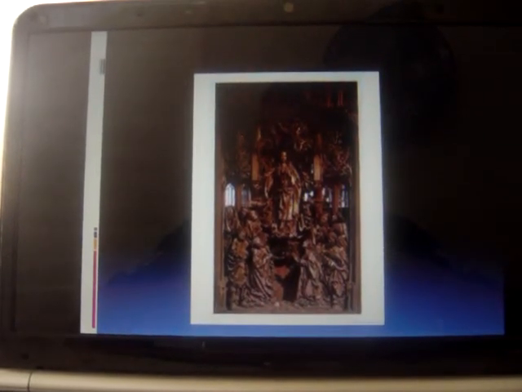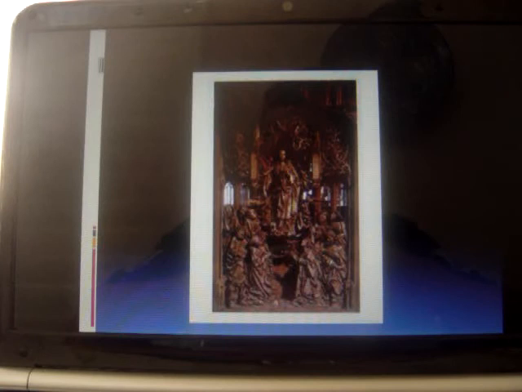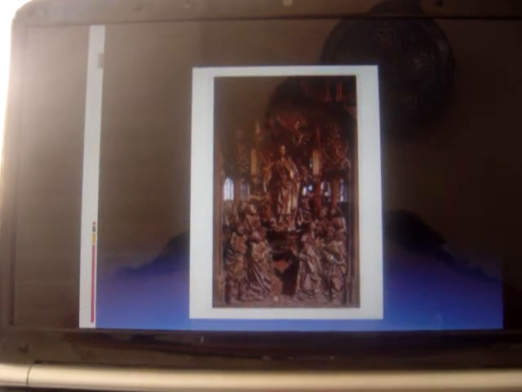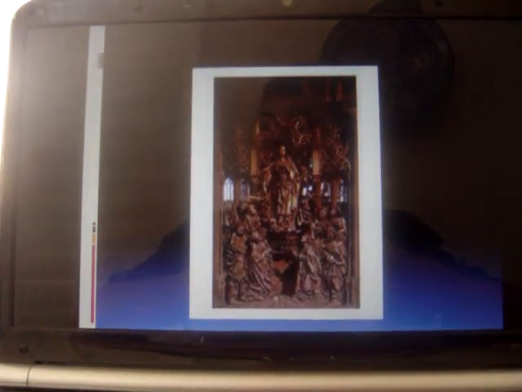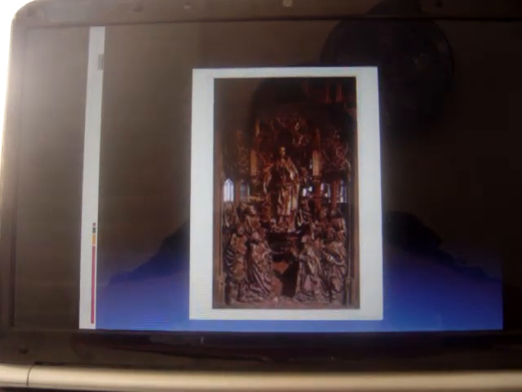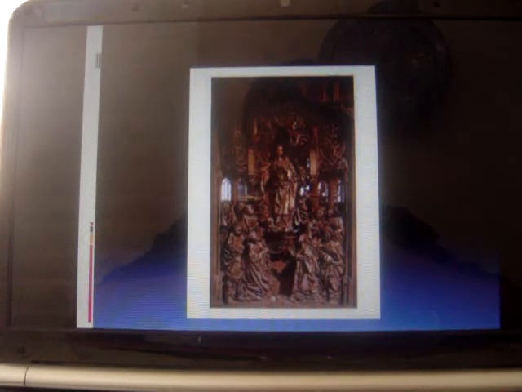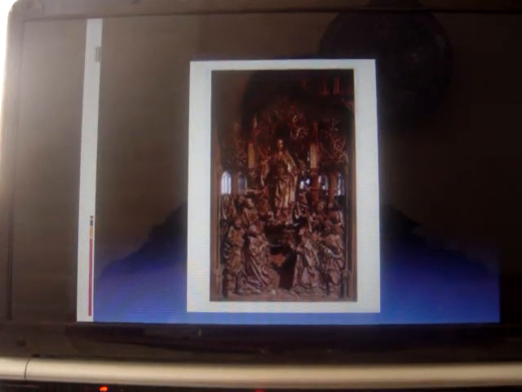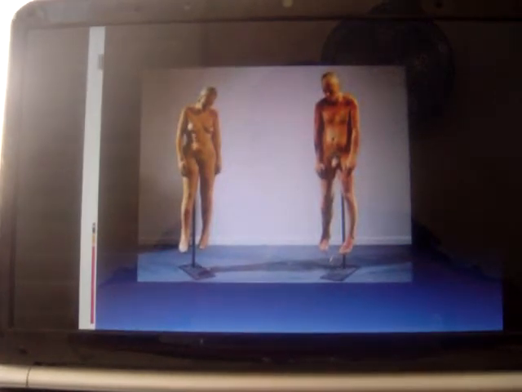Tilman Riemenschneider and the Assumption of the Virgin. Tilman Riemenschneider depicted the Virgin's Assumption to the heavens in the center of the Creglingen altarpiece. Gothic forms were incorporated into this altarpiece. This is the Assumption of Mary. And the drapery makes it appear that the sculpture never stops moving, because the drapery is flowing and because the people are staring at the Virgin.